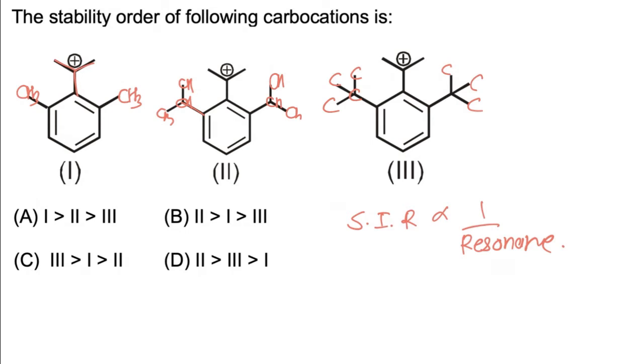So the first has maximum resonance, in the second resonance is decreased, and in the third resonance is minimum, and hence the first is most stable, then the second, and then the third.